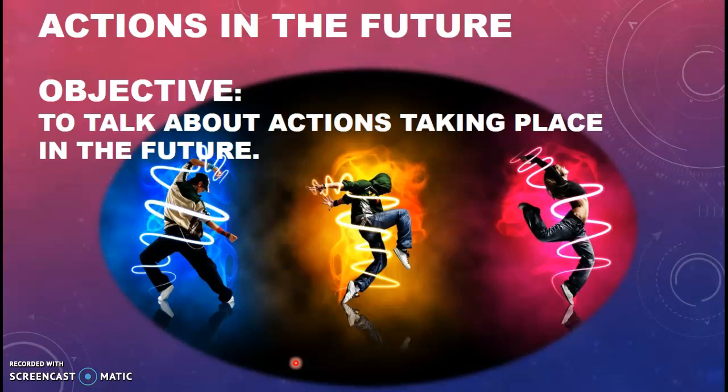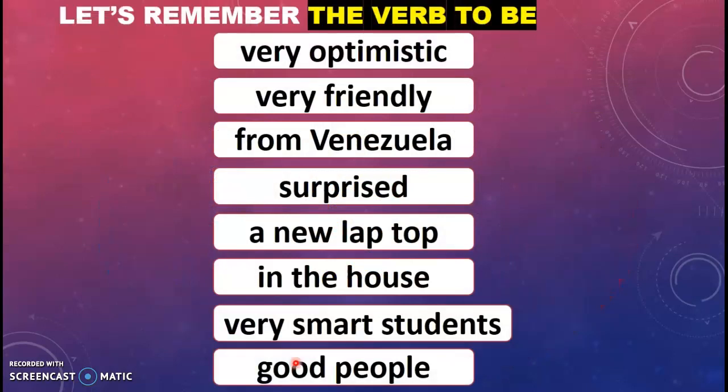So today we're going to study actions in the future, and the objective of the class is to talk about actions taking place in the future. Let's remember the verb to be. Remember the verb to be? Okay, so we're going to review that today.